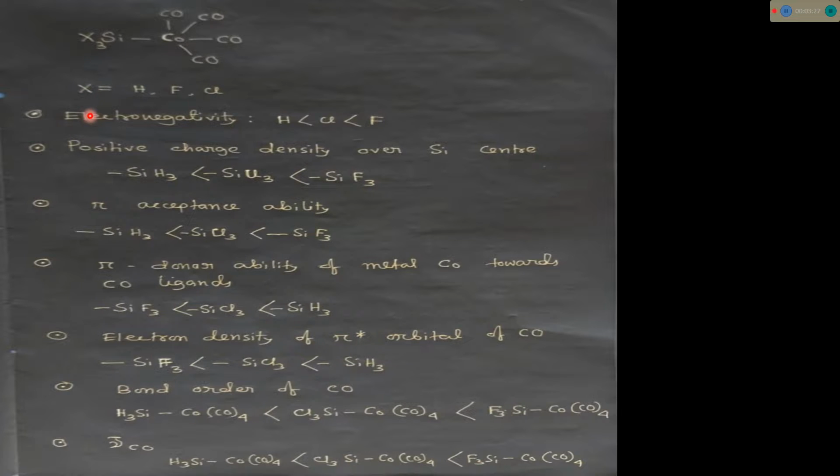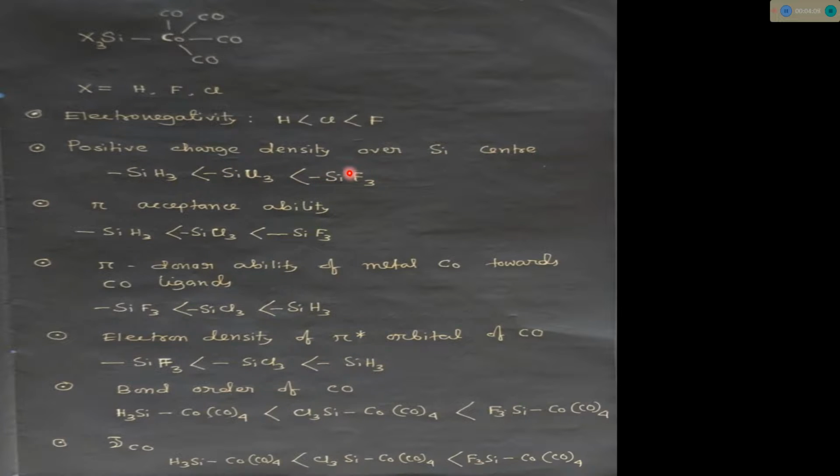We all know the electronegativity order of hydrogen, fluorine and chlorine. Fluorine is the most electronegative, chlorine is less, and the least electronegative among the given three atoms is hydrogen. Considering this electronegativity, fluorine attracts electron density from silicon, so we can discuss the positive charge density over the silicon center.